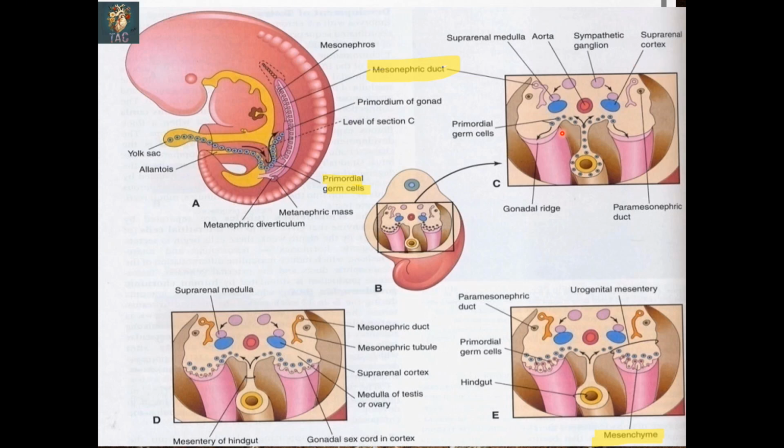So in this cross section you can see this is the wall of the yolk sac and this is the area of the dorsal mesentery, and from here the primordial germ cells migrate to the areas of the genital ridge.